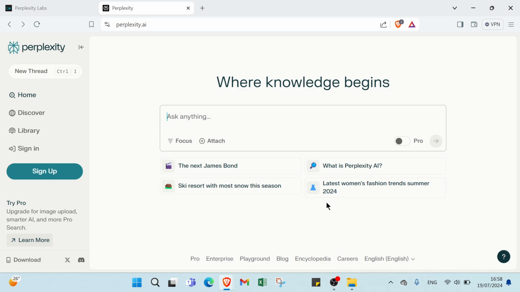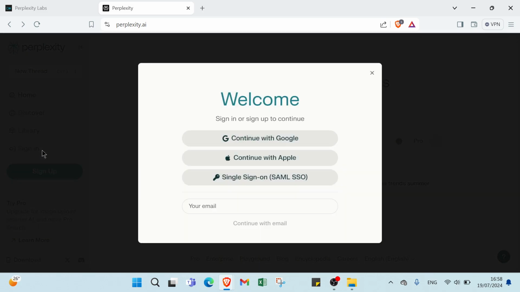First of all, what exactly is Perplexity? It's a fantastic tool for enhancing productivity and creativity. Today, we'll explore how you can leverage it to make money. So, all you have to do is open your browser and go to perplexity.ai. As you can see, this is the home page. Here we have new thread, Control E, AI. Here we have home, discover, library, sign in. All you have to do is click over here.